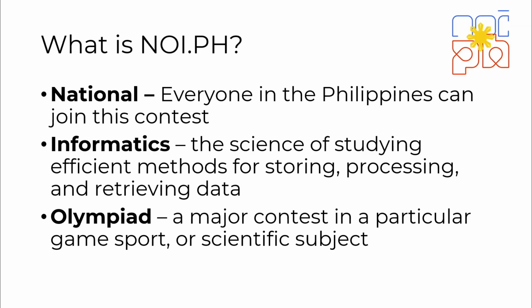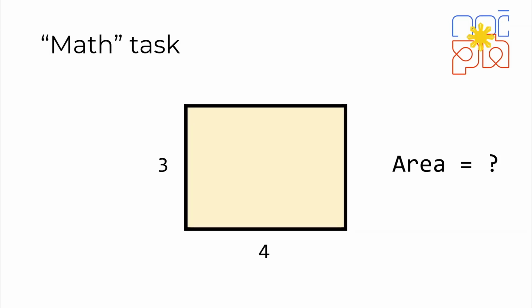Let's compare it with a typical task in a math Olympiad. Given this rectangle with a length of 3 and a width of 4, what is its area? Your expected output would be a number, the value that answers this question. In this case, after you do some computations, you would find that the area is 12. Now, if it were an informatics task, it would look a bit more like this.